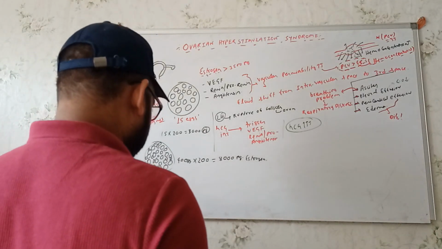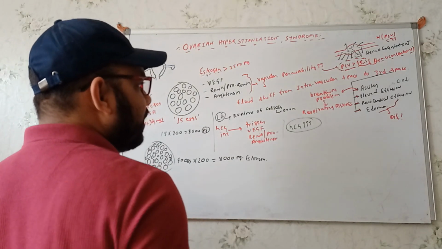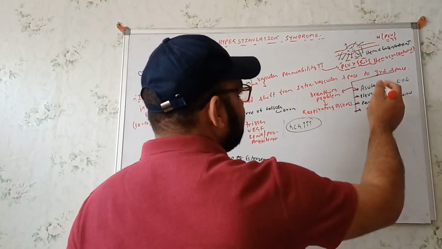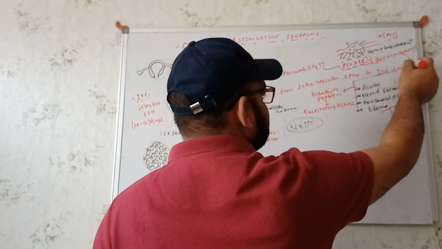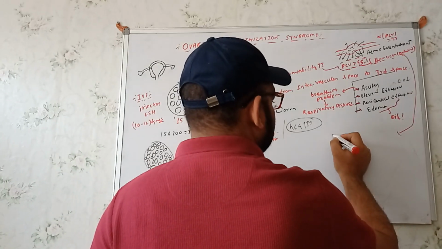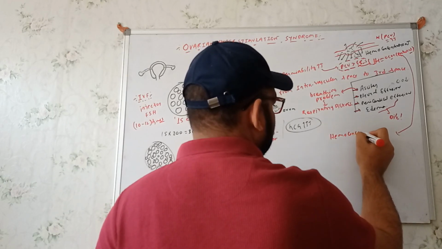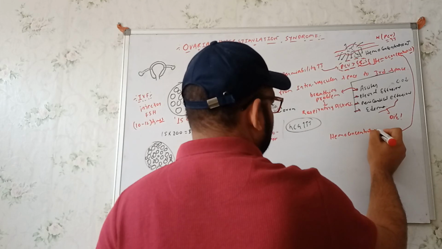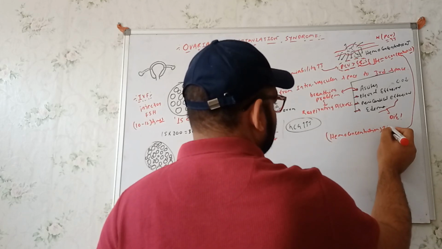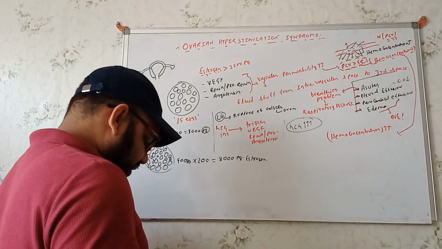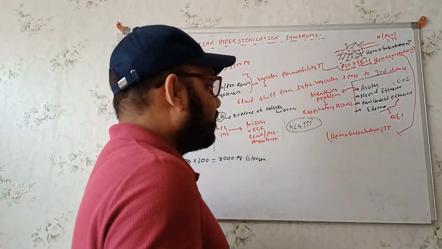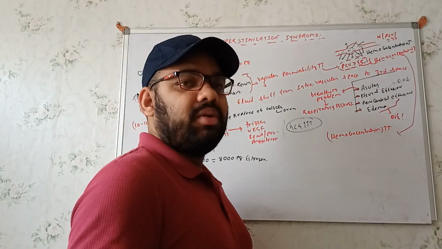See, another important thing. Whenever, as I said over here, the blood becomes hemoconcentrated, whenever the hemoconcentration is increased, in these cases we get to see that the chances for the development of the thromboembolic phenomenon will be increased.